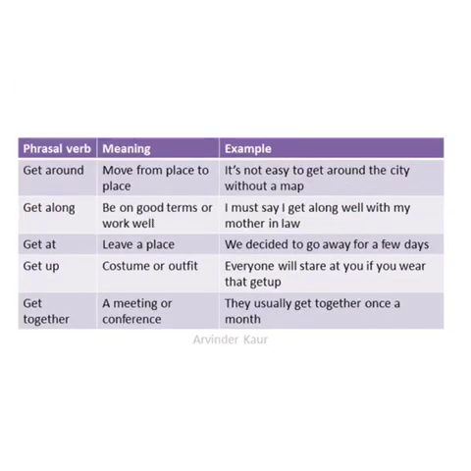The next word is get. The phrasal verb get around, meaning move from place to place. An example: it's not easy to get around the city without a map. Next, get along, meaning to be on good terms or work well. Example: I must say I get along well with my mother-in-law.